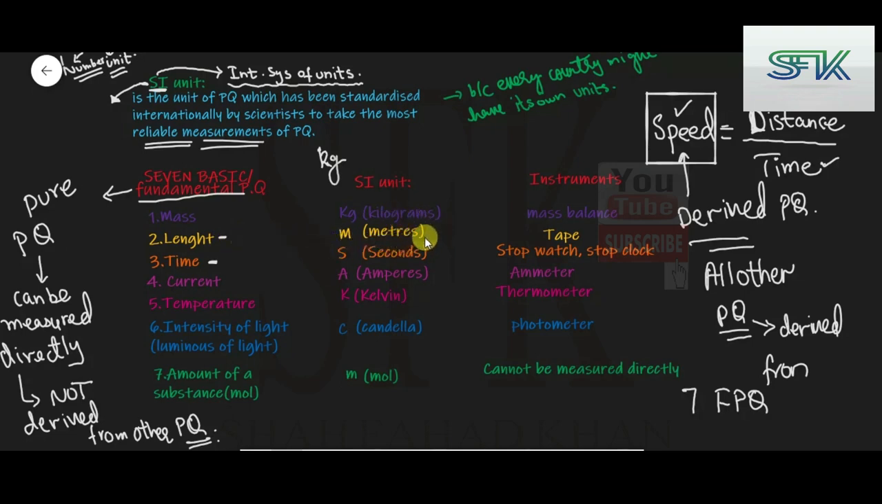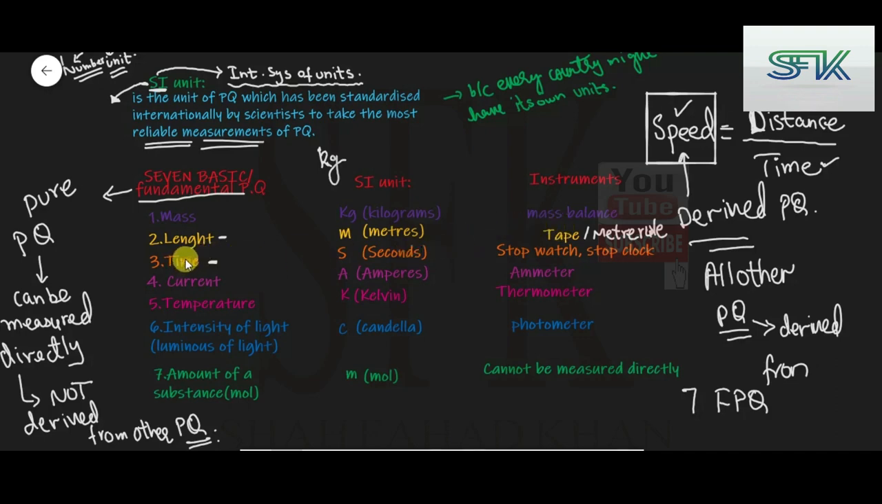Now the second one is length. The SI unit is meters, and the instrument is a measuring tape. It can be a meter rule as well for small distances. We can also have half meter rules. We can have measuring tapes, and for even smaller distances, there is another instrument called a ticker tape.